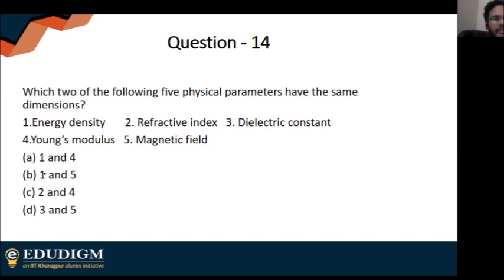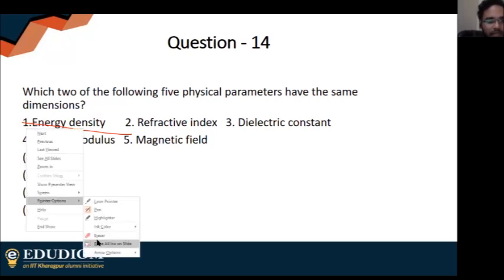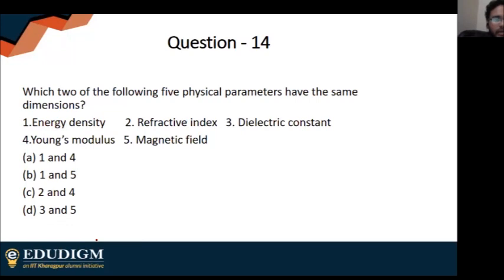Because for magnetic field, remember, magnetic force is F is equal to QVB. So when I find the magnetic field, there is a charge component Q, meaning an ampere component, in the dimensions. But energy density has no charge component. Magnetic field has a charge component. So 1 and 5 is not possible. You're only left with 1 and 4. That's it. No pen and paper required.